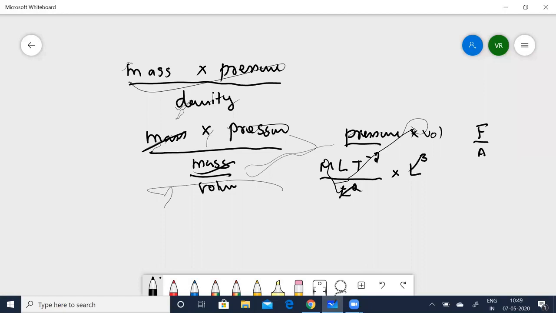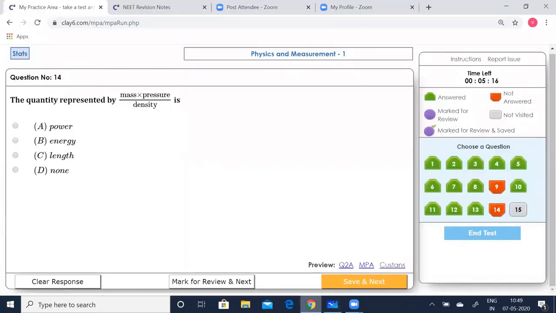Now cancel it off. That gives you ML squared T to the power of -2. Now let's see which option is correct. ML squared T to the power of -2 is the unit for this. So we can just go with that.